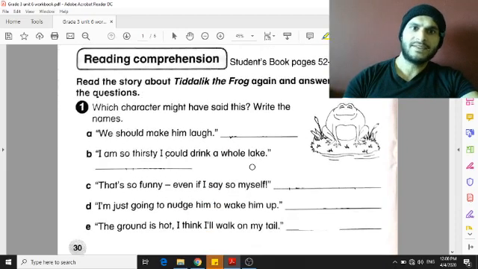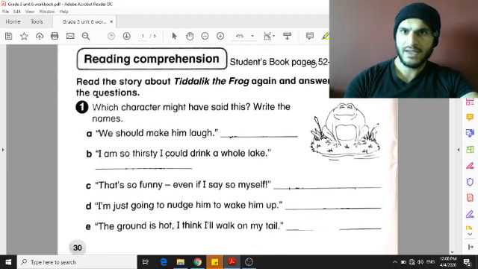Let's move now to the next exercise. This exercise is about the student's book, pages 52 to 55. We are going to take a look at these pages and read again the story that we read together, if you remember.